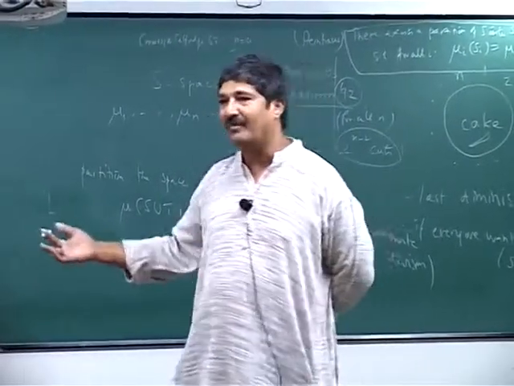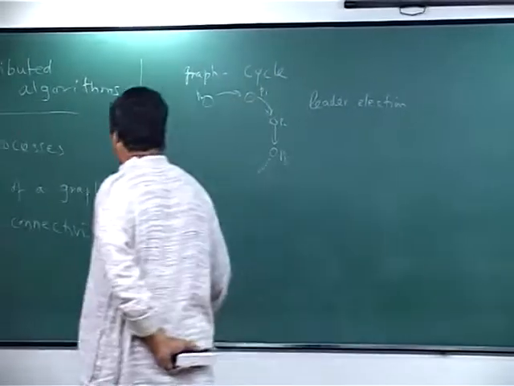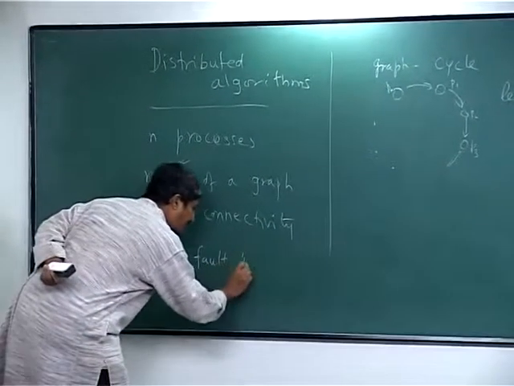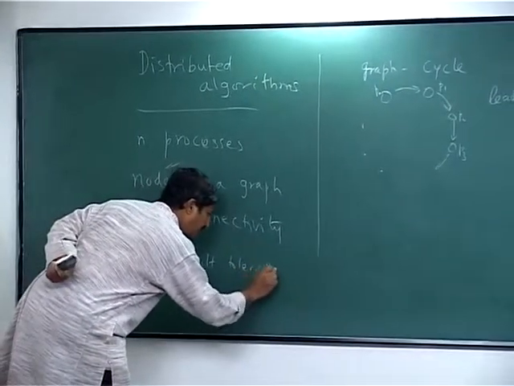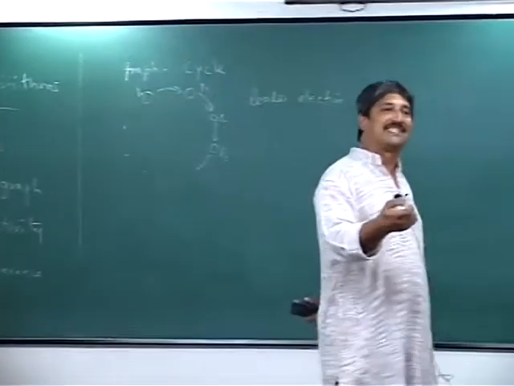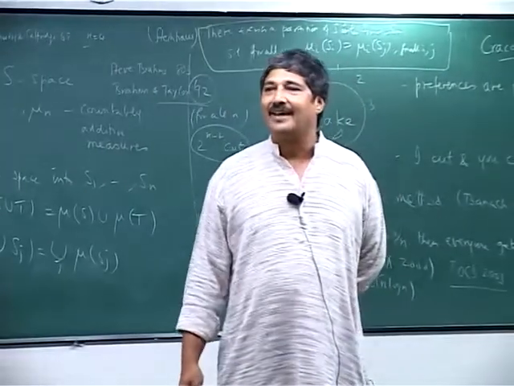One of the important motivations which I didn't mention for distributed computing at all, and that's one thing that runs through the entire theory, is fault tolerance. If one of the processes crashes, you don't want the entire system to crash, right? That's the whole point about it.